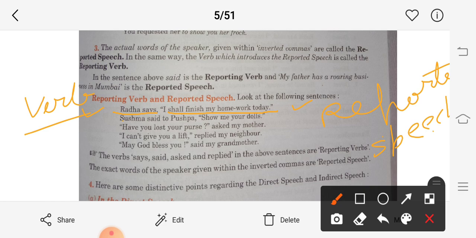See the next. Sushma said to Pushpa, "Show me your dolls." Sushma said to Pushpa is the reporting verb, and this is the reported speech. "Have you lost your purse?" asked my mother. Here asked my mother is the verb and the message is in the inverted commas. So wherever the message is, that is the reported speech. "I can give you a gift," replied my neighbor. So my neighbor replied is the verb, and the inverted commas are over here, so that is the reported speech. "May God bless you," said my grandmother. Whatever is in the inverted commas is the reported speech. This is a very easy way to identify.